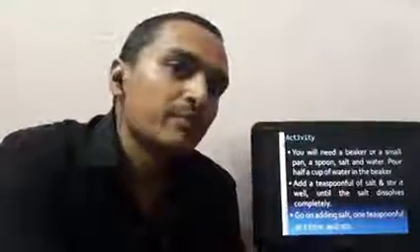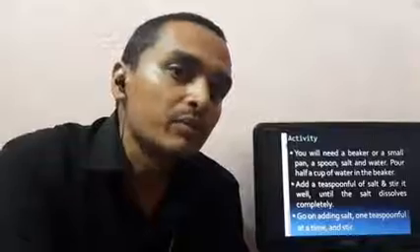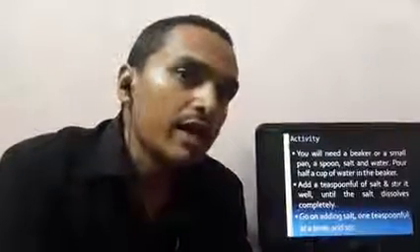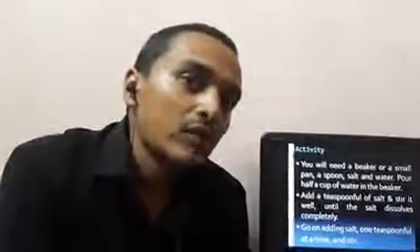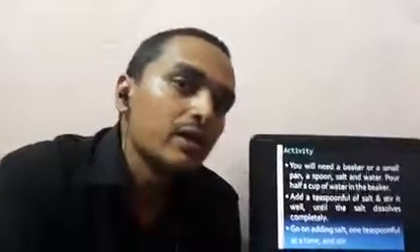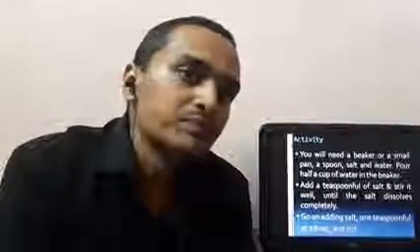You will add 1 teaspoonful of salt and stir until it dissolves completely. After that, again add 1 teaspoonful and dissolve it, continuously doing this. You will find that after some teaspoonfuls, no more salt will dissolve. The extra salt you have added will settle down and sediment at the bottom. That salt will not dissolve after that.